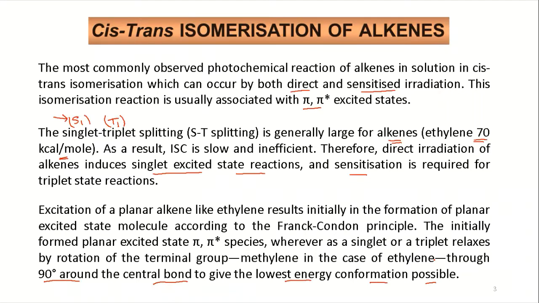Then it will try to relax, so it will be twisted, and you will have a rotation around the bond to 90 degrees, and you will have a new conformer which is considered to be the lowest energy.